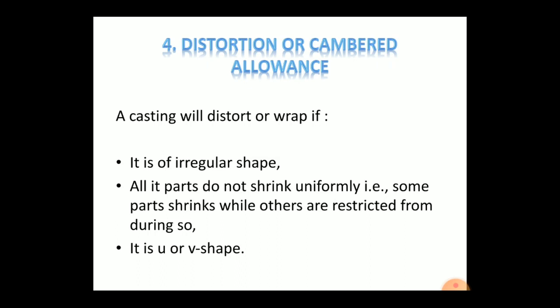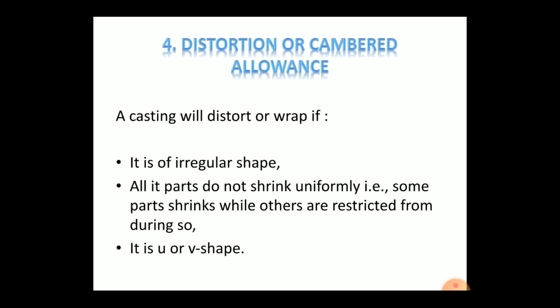Next, the fourth pattern allowance is distortion and camber allowance. When the shape of the casting changes, it is called distortion of the casting. A casting will be distorted or warped if it has an irregular shape and all its parts do not shrink uniformly. Some parts shrink freely while others are restricted from doing so. This happens in a U or V shape, in a long flat casting, or where the arm possesses unequal thickness. Distortion can be practically eliminated by providing an allowance for contraction.